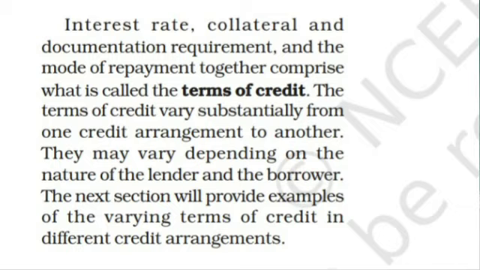Likewise, in some other situation, with a lender and borrower of another nature, these terms of credit also vary. So the terms of credit or the credit arrangement may vary depending on the nature of the lender and the borrower. And this we can study in detail in our next section.